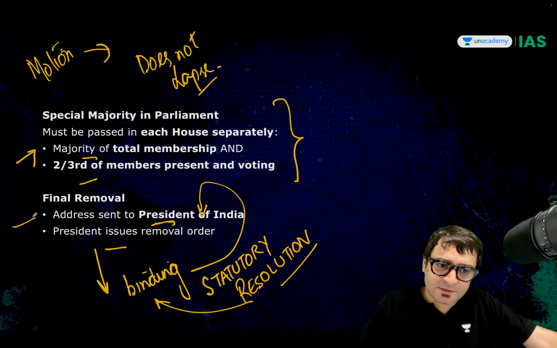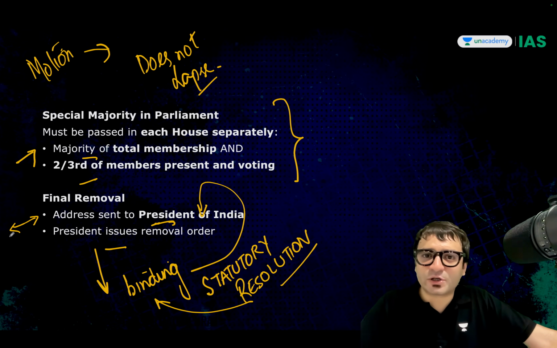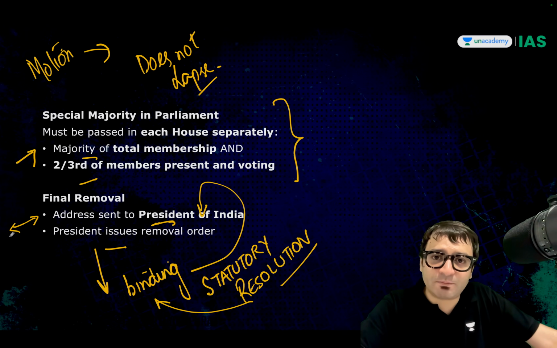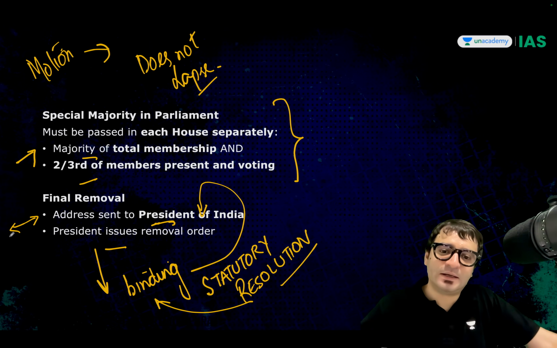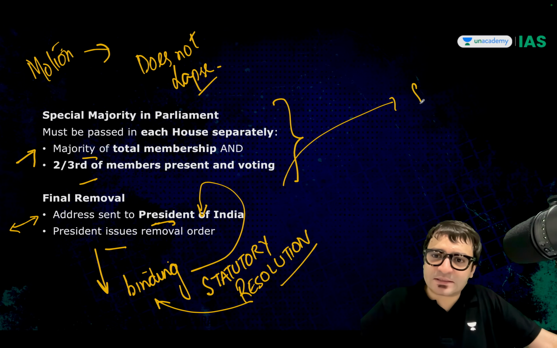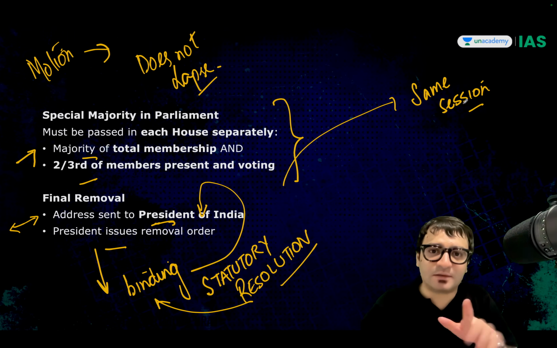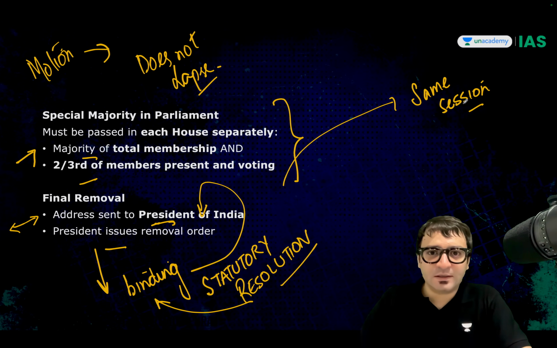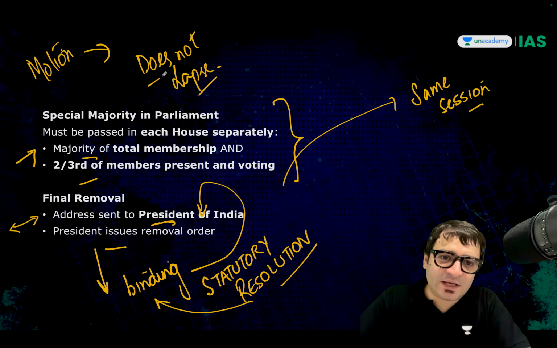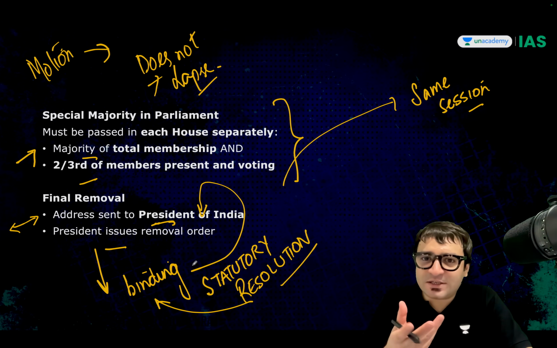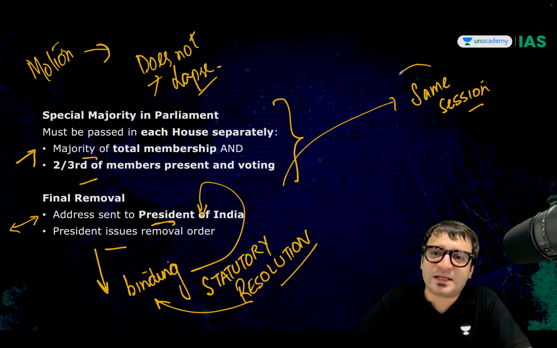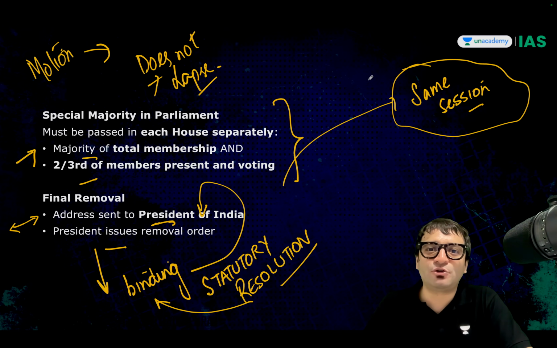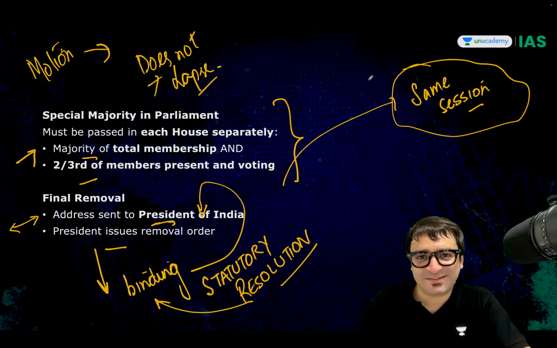Listen to me carefully. When this motion is passed by both houses of the Parliament, you might have read that once this motion is passed, it needs to be presented to the President in the same session. Why is that the case? If the motion does not lapse, then what is the meaning of this phrase that this motion needs to be sent to the President in the same session?